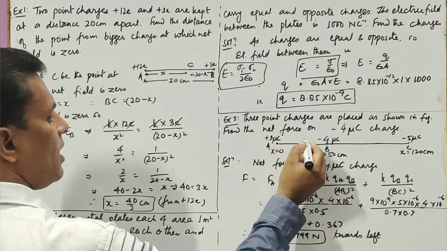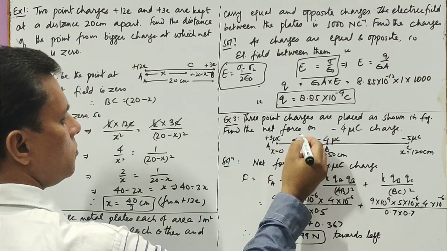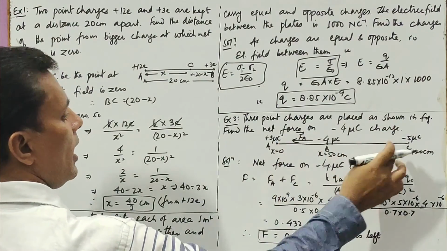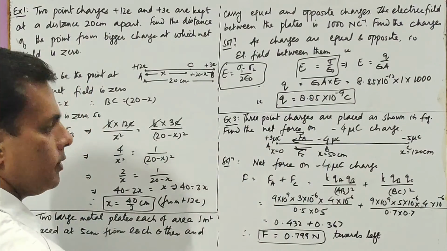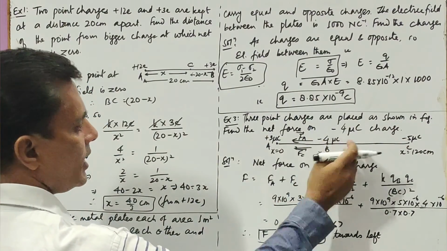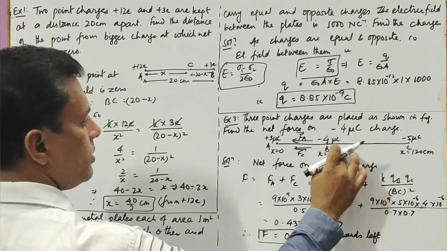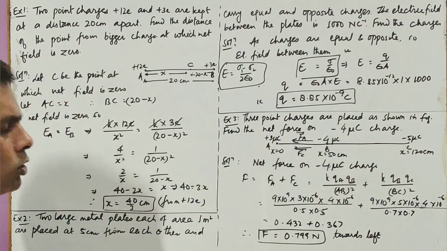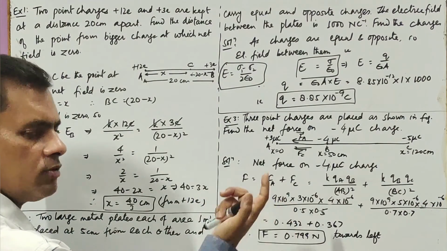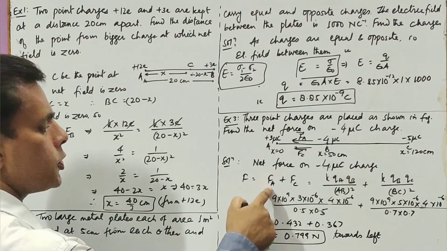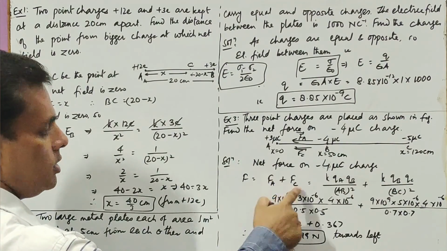So point A will have an attractive force on this, force due to A. And point C will have a repulsive force on this, force due to C. Why? Positive and negative means attraction, negative and negative means repulsion. So both the forces are in the left direction. So net force will be simply the sum of the two forces.